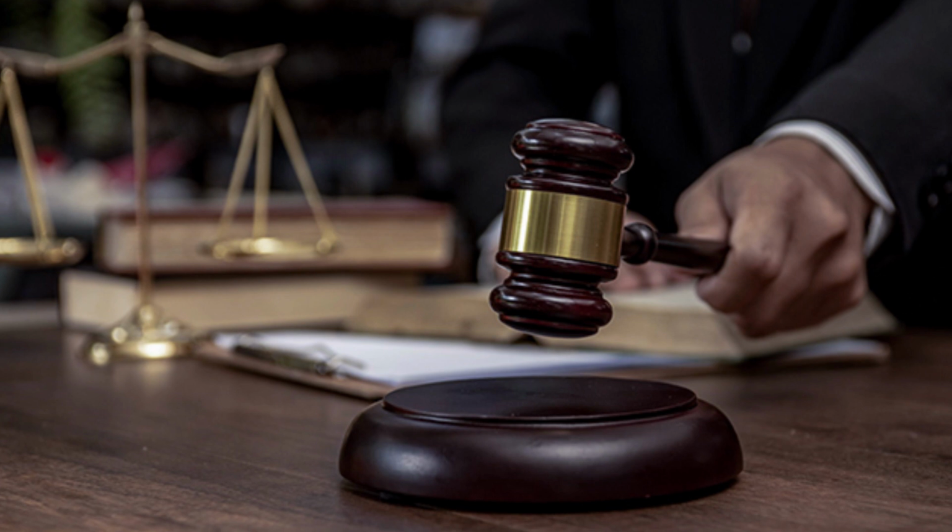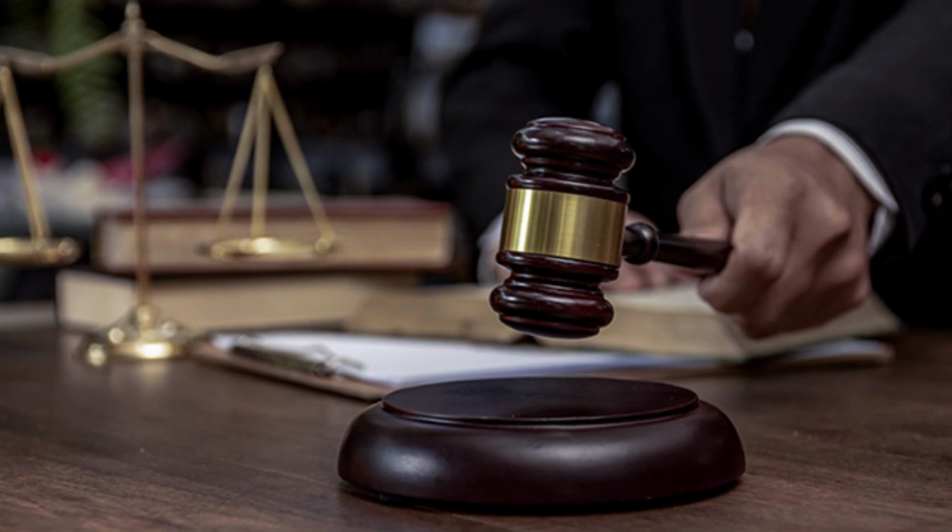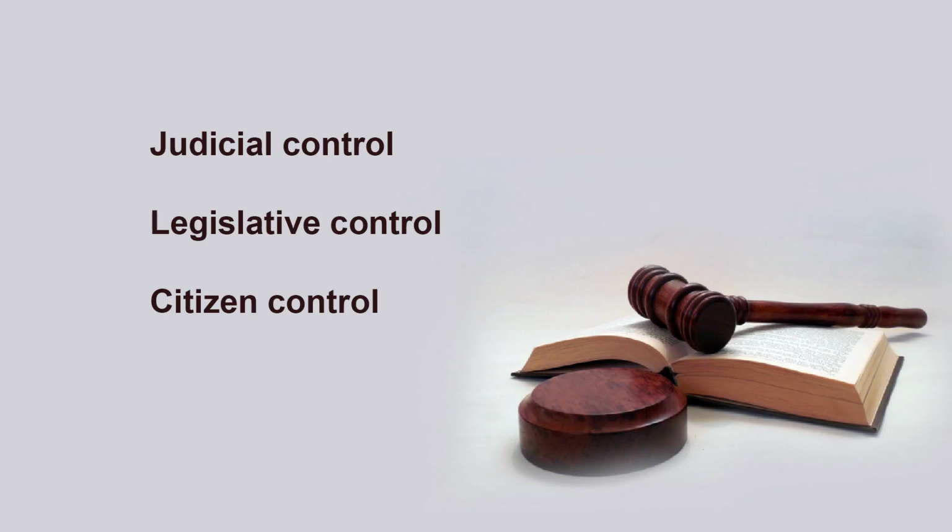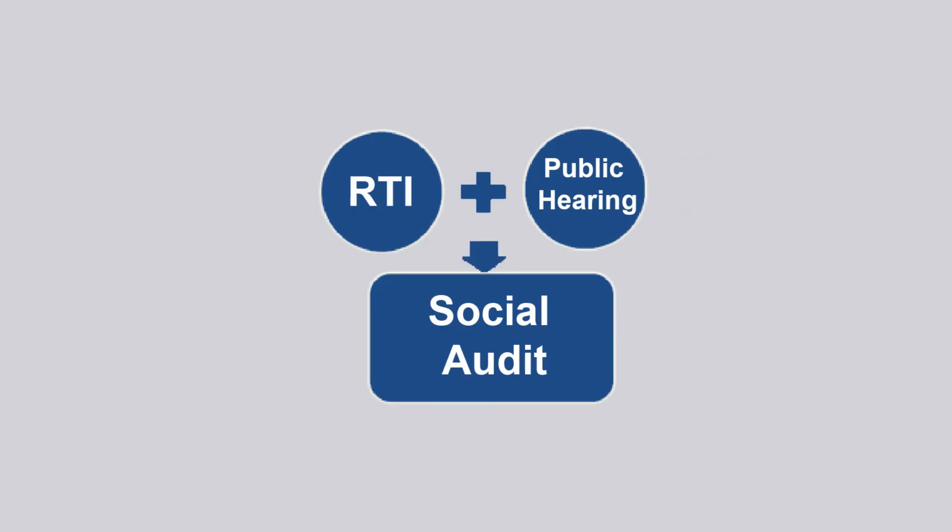So judicial activism is one of the important aspects in India. So judicial control, legislative control, citizen control, all these are some important things. Later after RTI, we introduced another important aspect, which is social audit. So, what is a social audit?